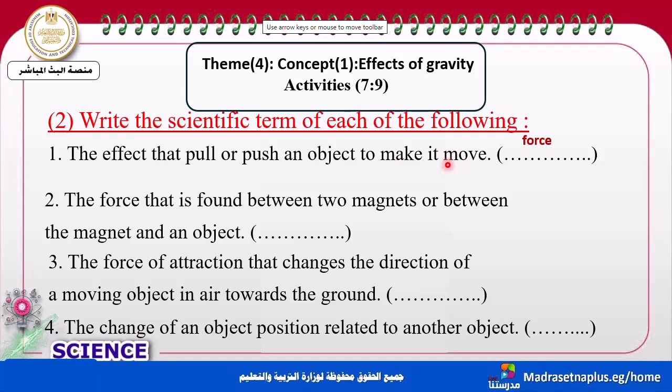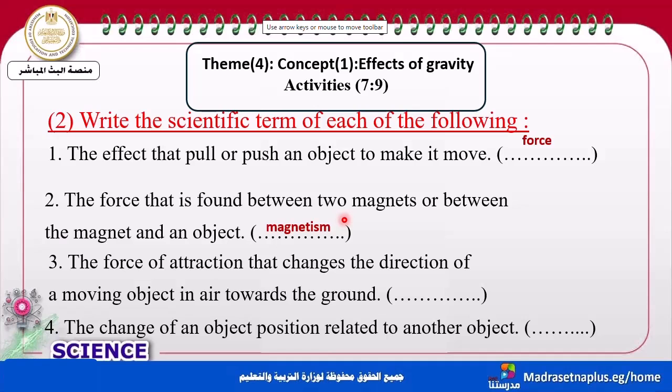The next one. The force that's found between two magnets, or between a magnet and an object. What about this definition? It's the definition of what? Yeah, my dear students, that's magnetism, which is the force of the magnet.